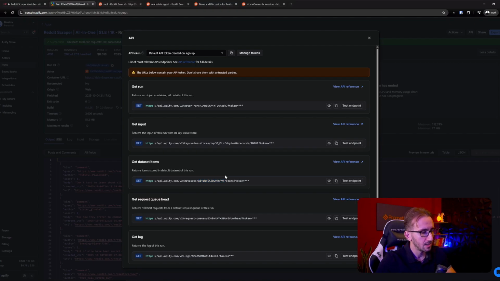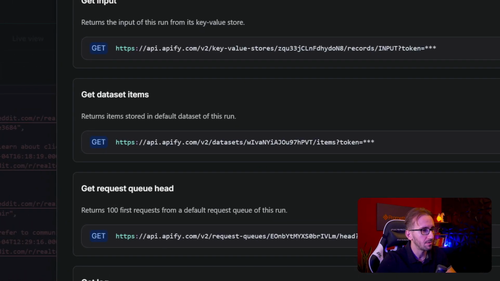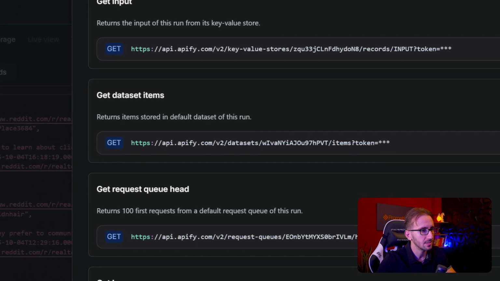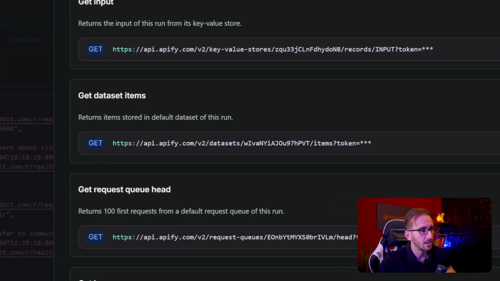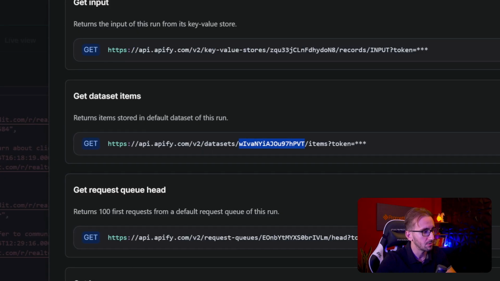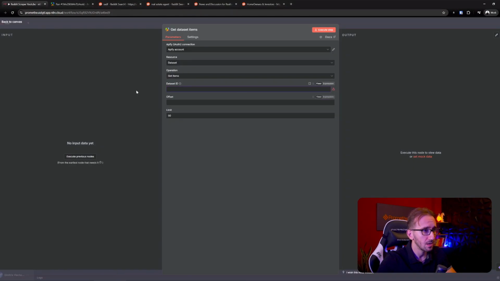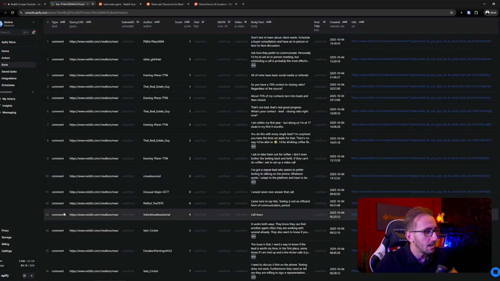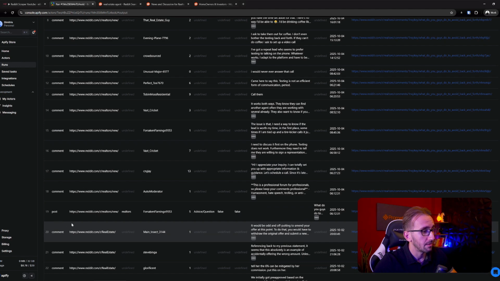The ID is always going to be the item that's next to the dataset. So it's going to be datasets/ and then the ID. And we want the ID. Okay? Go back to n8n and add the ID here. Offset is how far from the beginning of the dataset you want to begin getting your items. So if I set the offset to 10, I'm going to begin from the 10th item.